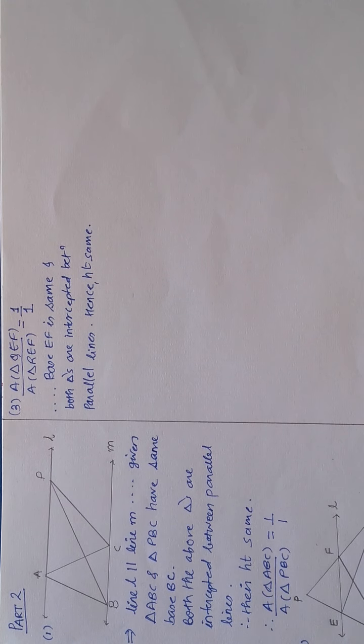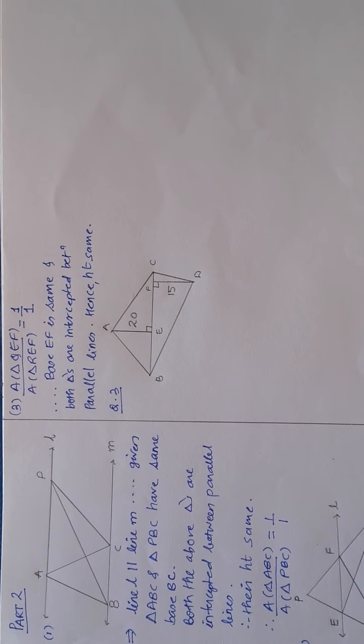Now, if both triangles have the same base and height, then the ratio of areas is proportional to 1:1. Okay. Remember this question. We will be using it somewhere else also. Okay. See this question very properly. I said remember it. We will be using it somewhere else also.